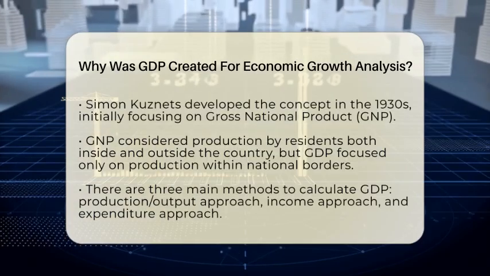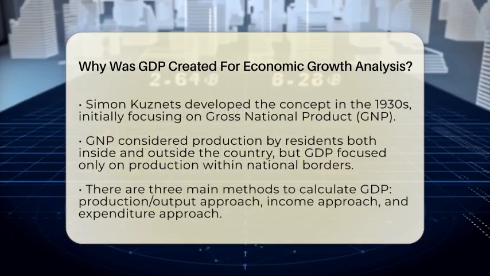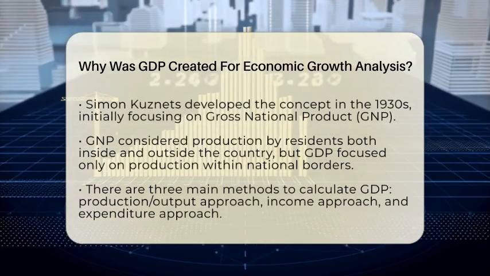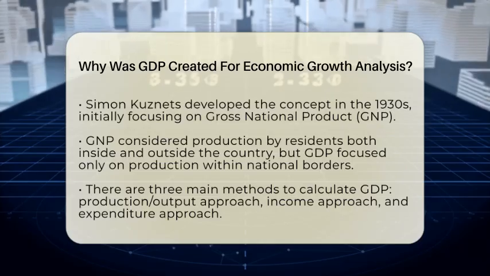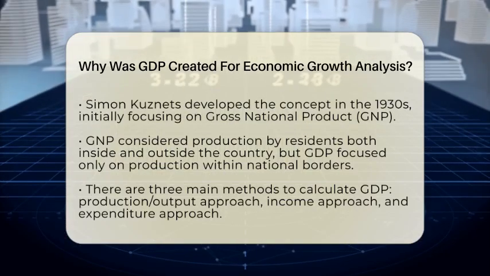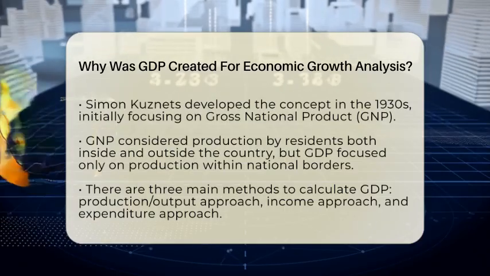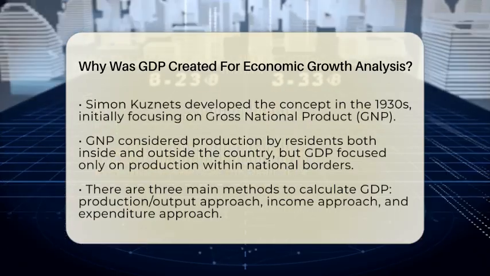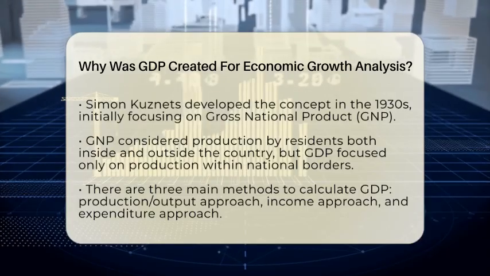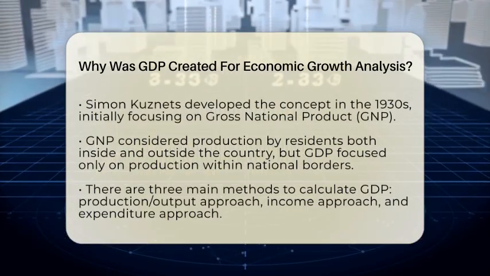Simon Kuznets, a famous economist, helped develop this idea in the 1930s. He started with gross national product, which looked at what a country's residents produced, even outside the country. Later, GDP was created to focus only on what was produced inside the country's borders. This change helped get a more accurate picture of the country's own economy.